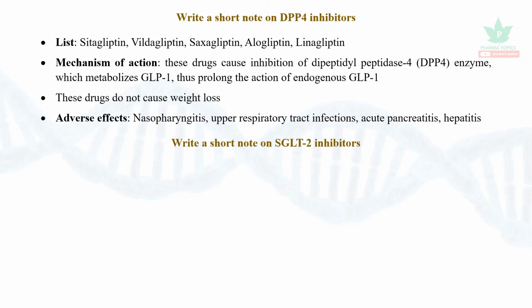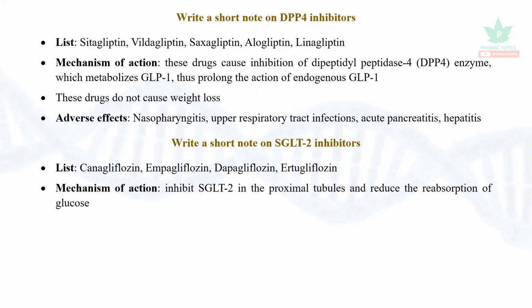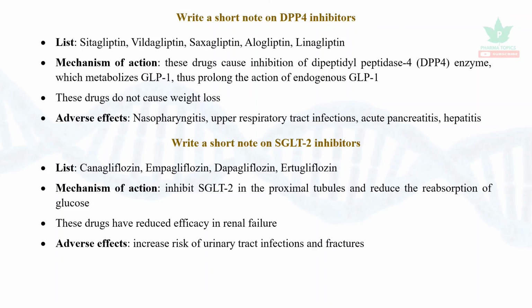Next is SGLT2 inhibitors. They are gliflozins: canagliflozin, empagliflozin, dapagliflozin, and ertugliflozin. These drugs inhibit the SGLT2 in the proximal tubules and reduce the reabsorption of glucose. These drugs have reduced efficacy in renal failure. The adverse effects: they increase the risk of urinary tract infections and fractures.